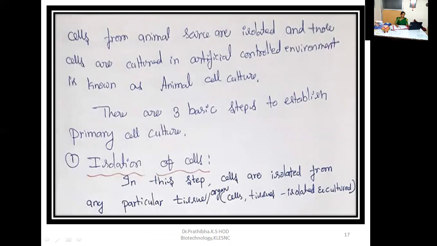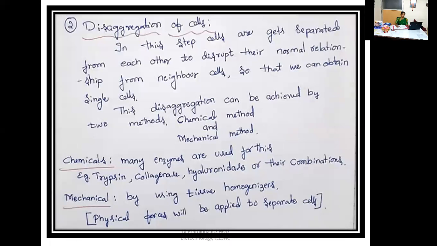In animal cell culture, first and foremost, we go for the isolation of cells. In this step, cells are isolated from a particular tissue or organ, that is, cells or tissues which are isolated from the organ, and that will be cultured further. So the first basic step is isolation of cells. Once the cells are isolated from the tissues or organs, we go on to disaggregation of cells.